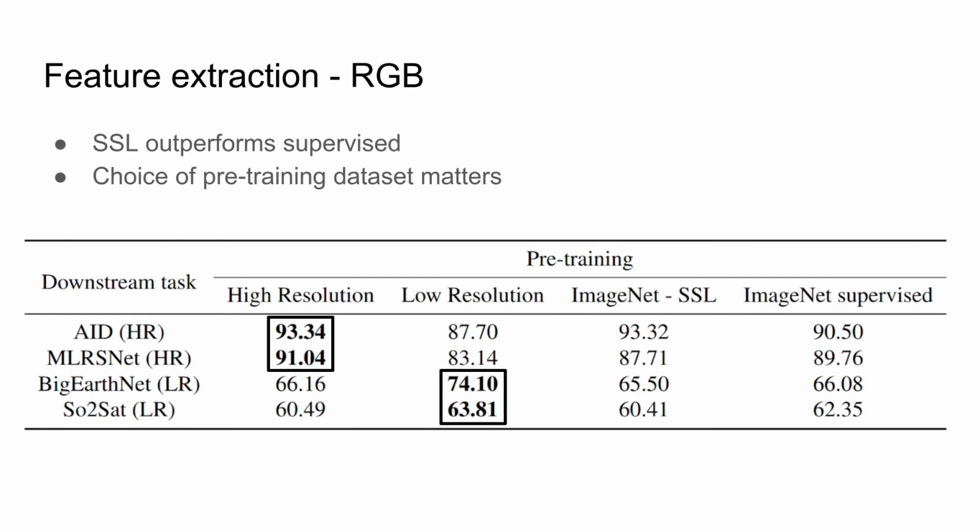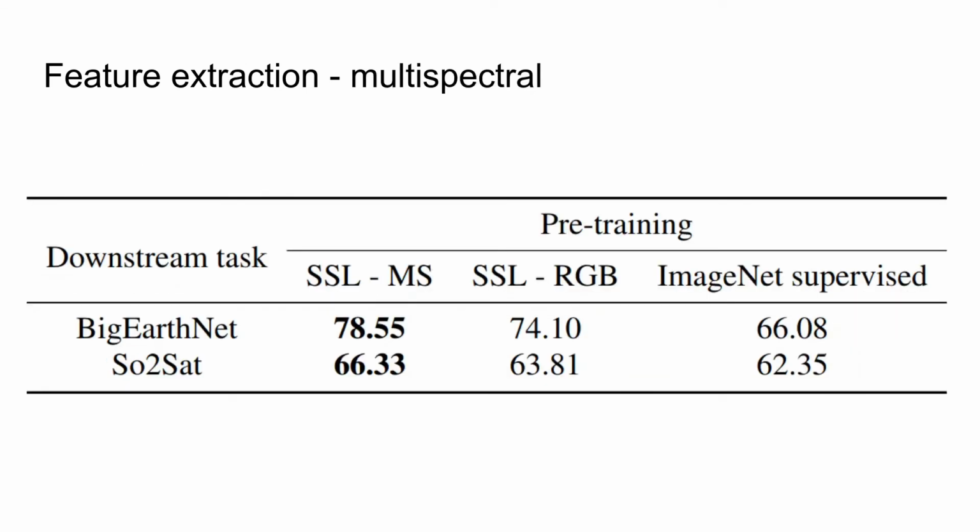We think this might be due to the inability to learn sharp edge detection filters when we pre-train on low-resolution images. On the other hand, if we pre-train on high-resolution remote sensing images, we can learn both filters for sharp edge detection and filters that would detect features interesting for the special case of remote sensing images.